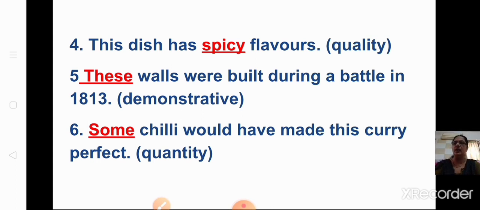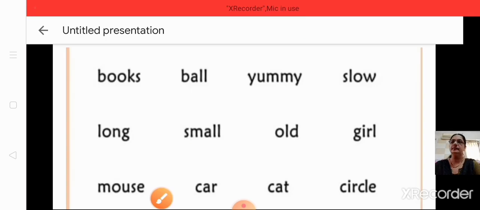Dash chili would have made this curry perfect. Some chili. You can write any quantity, for adjective of quantity. Understood, children? If you have your textbook, you can write it down in that. Okay. Now shall we go to the next?